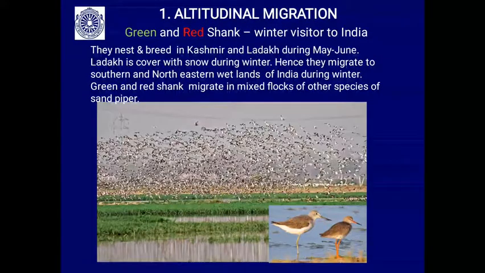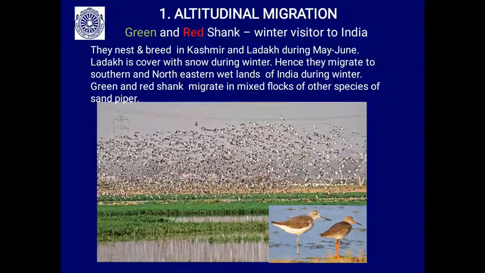Another example for altitudinal migration is the greenshank and redshank. You will find in this picture the greenshank, a wetland bird, whose leg is greenish in color, and the redshank with reddish legs, and you will also see the variation in their size. They are winter visitors to India. During winter time they visit India.